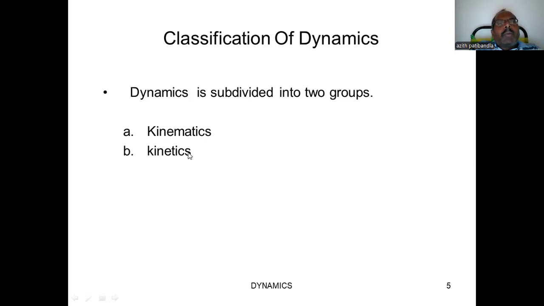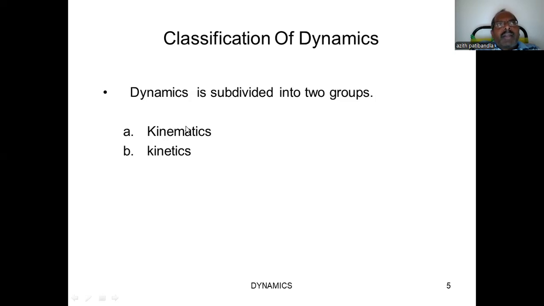But if the mass of the body is also considered, then that study is called kinetics. Simply, we may differentiate kinematics and kinetics based on the study of mass. In both conditions mass is present, but if mass is considered, it is kinetics. If mass is not considered, then kinematics.